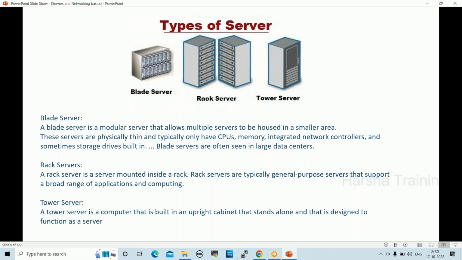Then the next one, tower server. A tower server is a computer built in an upright standalone cabinet, designed to function as a server. These are a bit older servers. In one cabinet, one server, and we connect a monitor, CPU, and keyboard to the tower server. These are the types of servers usually seen in data centers.